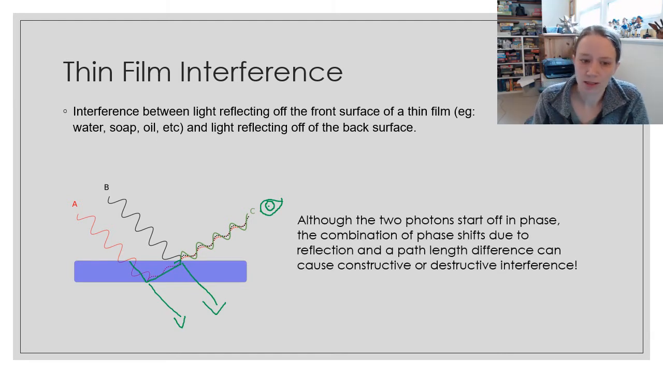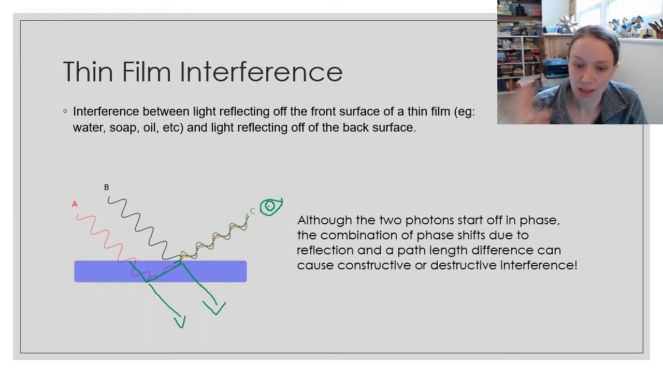Although the two photons, A and B, started off in phase, they were from the same light source, whatever it may be, we have a combination of things that causes this interference. Thing number one is the phase shift due to the reflection that we talked about in the last slide. Depending on whether the light wave is speeding up or slowing down, it may be flipped. We may have an inversion happening on one of those reflections.